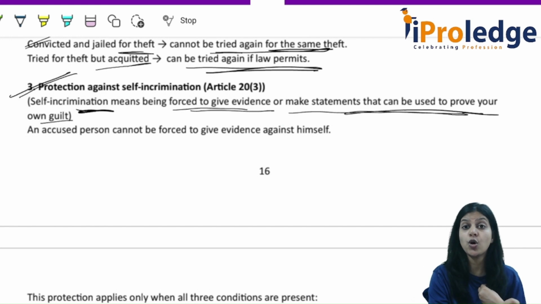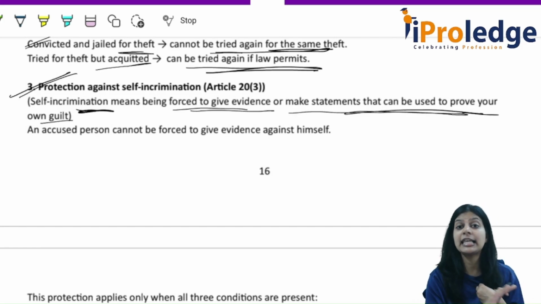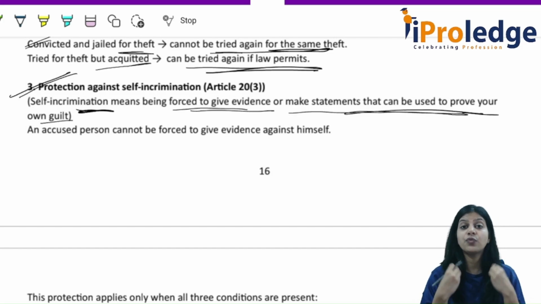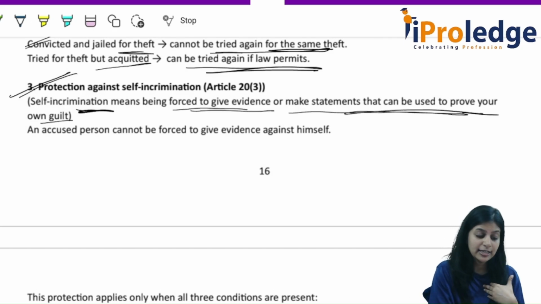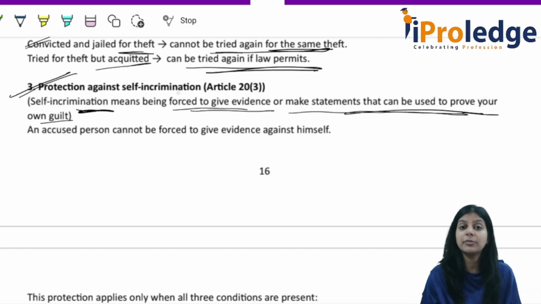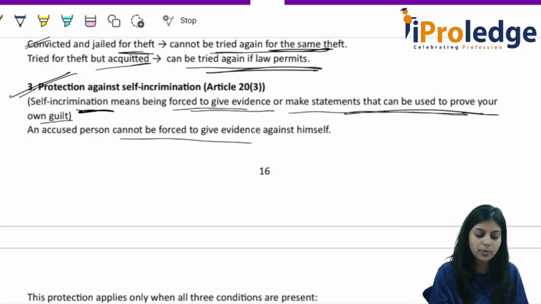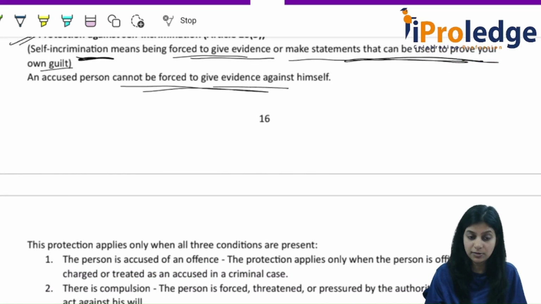If he says it voluntarily, then it is different. A person forced to give evidence that will act against him is protected against self-incrimination. An accused cannot be forced to give evidence against himself.